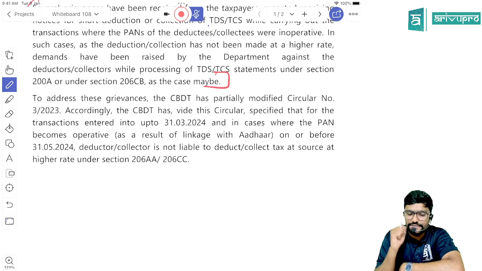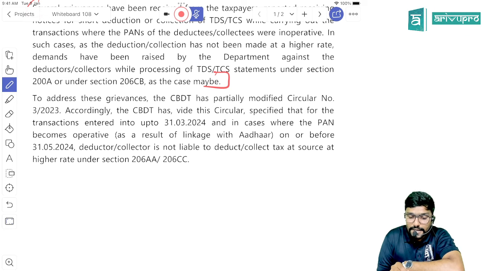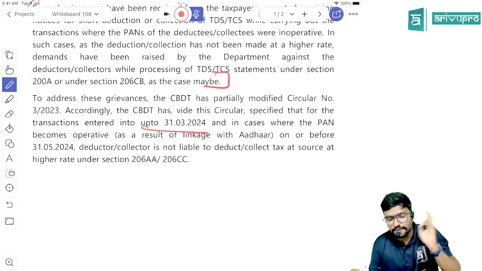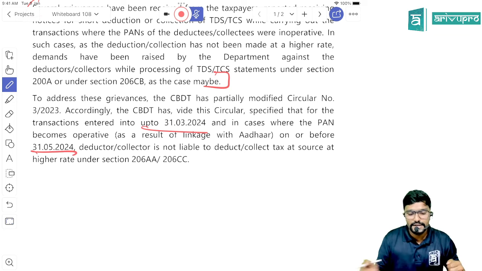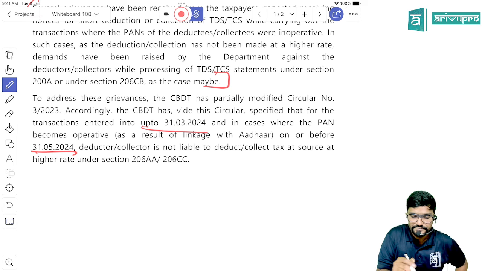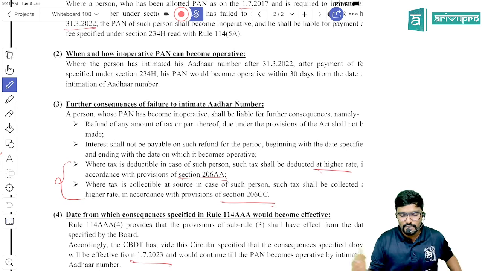Now, to address these grievances, the CBDT has partially modified circular number 3/2023. Accordingly, the CBDT vide circular specified that for transactions entered into up to 31st March 2024, and in cases where the PAN becomes inoperative as a result of linkage with Aadhaar on or before 31st May, the deductor or collector is not liable to collect tax at source at a higher rate under section 206AA or 206CC. Guys, this is the relief given. So please be careful. This is the amendment at the end. More than an amendment, we can call it a relief also.